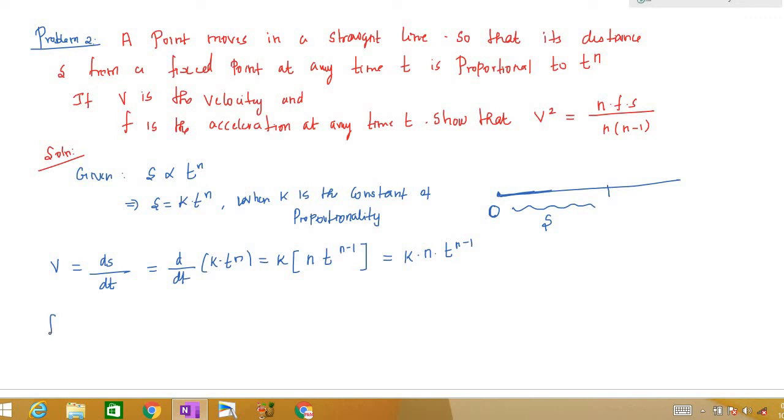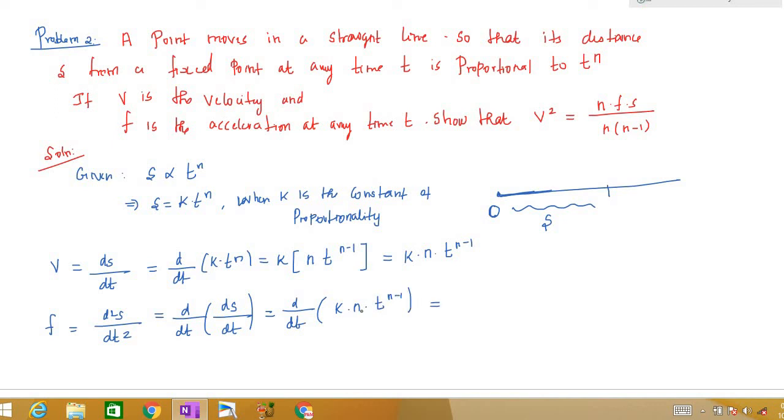Now we will find the acceleration. It is given that f is the acceleration, so acceleration will be d square s by dt square, that is the derivative of the velocity, d by dt of ds by dt. This is d by dt of k n t power n minus 1.